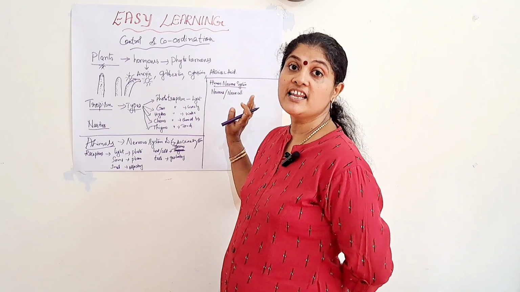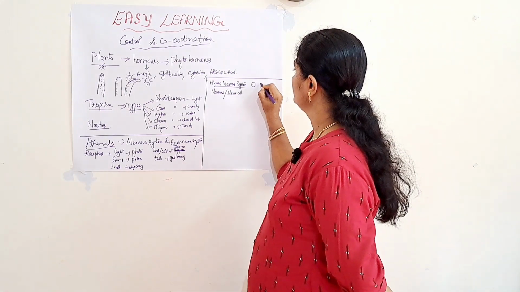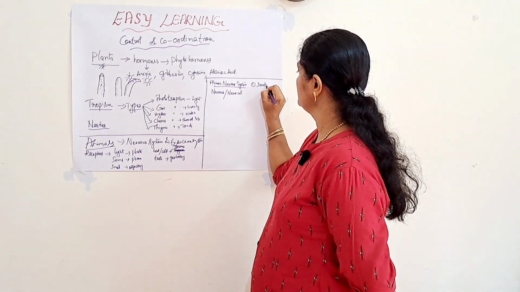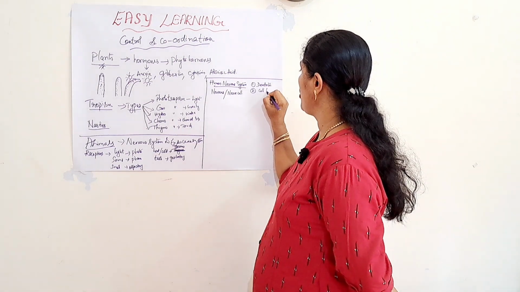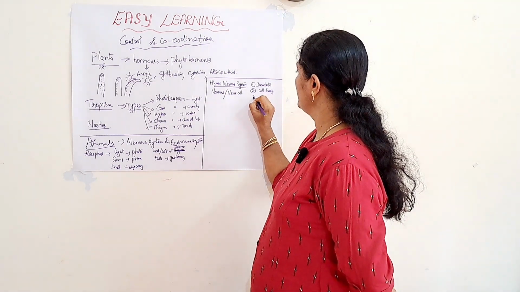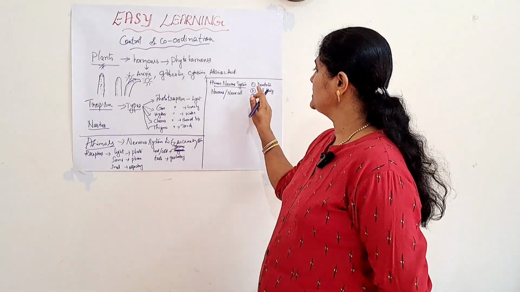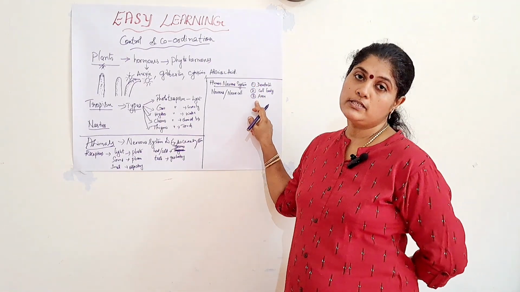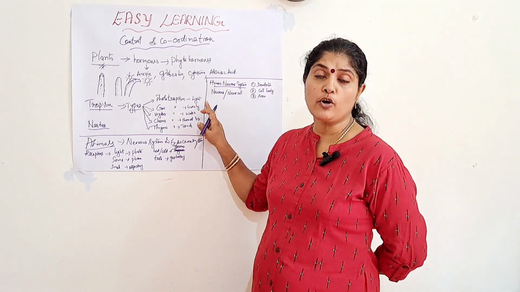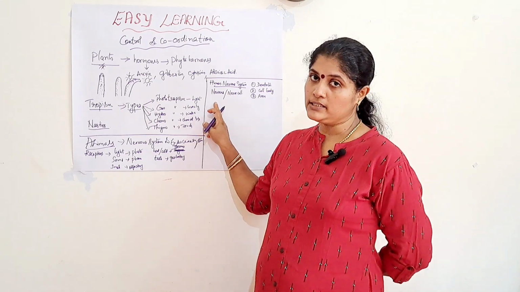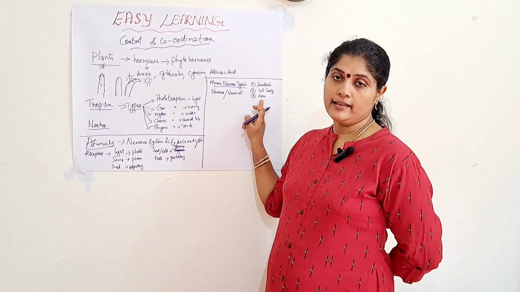It contains three main parts. One, the dendrites. Second, the cell body. Third, the axon. So, these are the three main parts of a nerve cell or neuron. The nerve cell or neuron diagram is very important. You should be thorough with the diagram and all the parts. These three parts: the dendrites, the cell body and the axon.